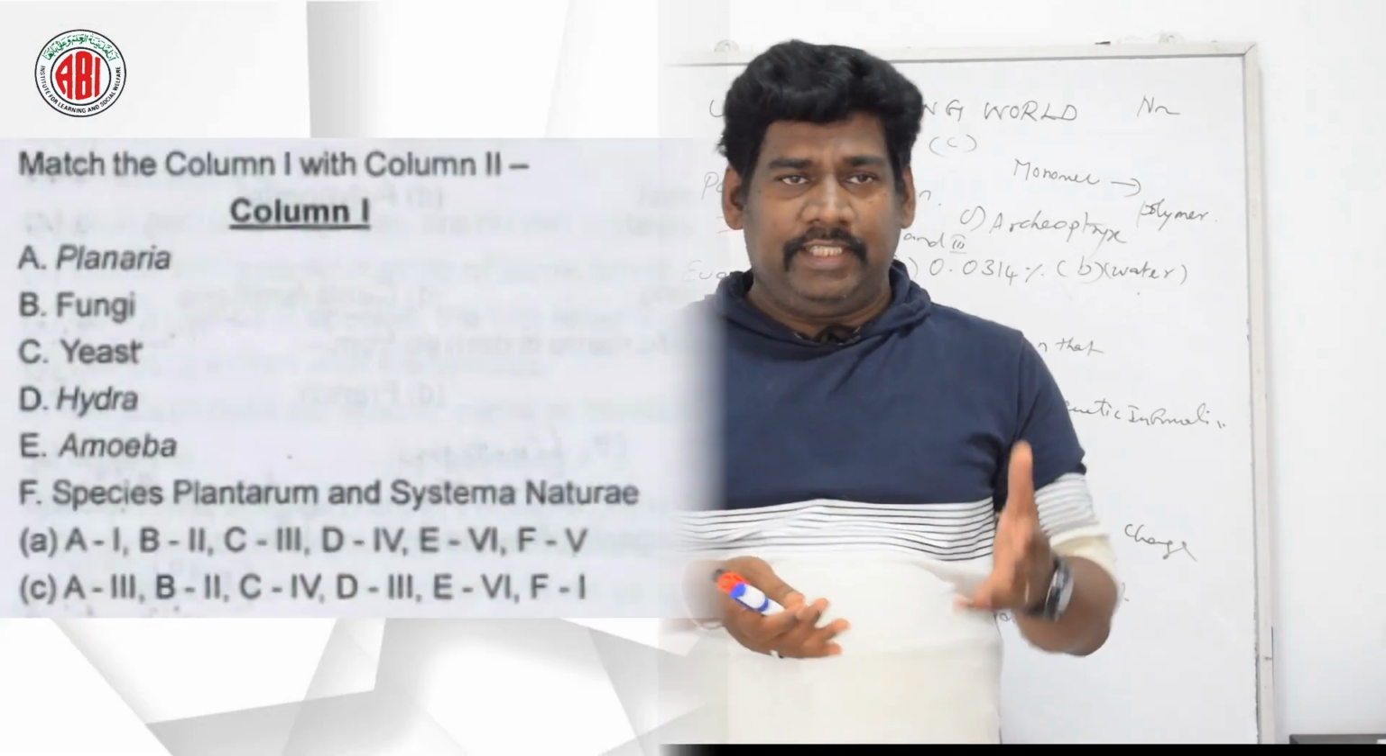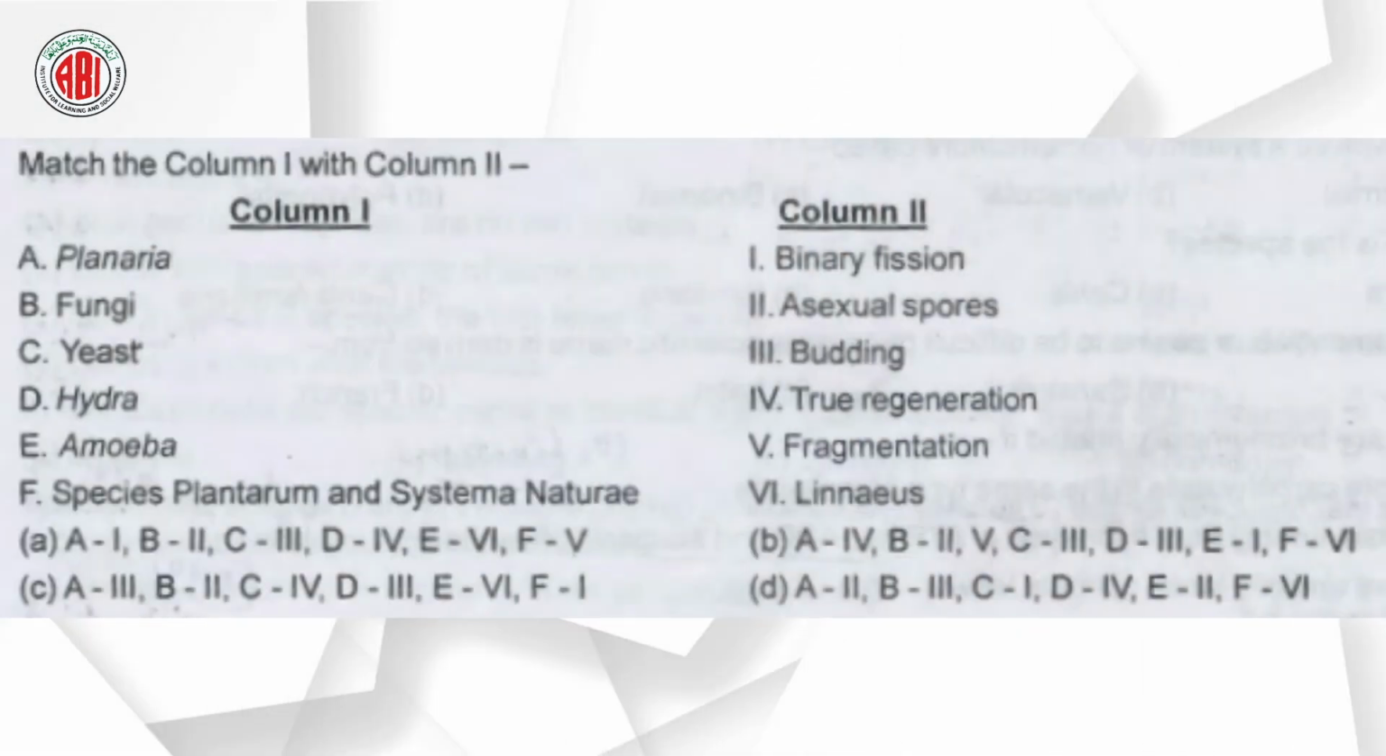So this question is like a match the following. Match column 1 with column 2. In column 1, here are 6 different species given, and in column 2 you can see the different modes of reproduction and the name of the scientist which is given. Okay, so look at this question. Now let us go for the right answer for this question.